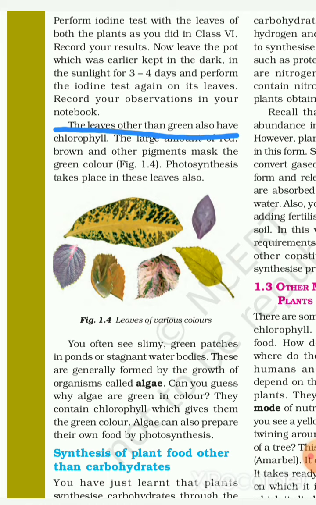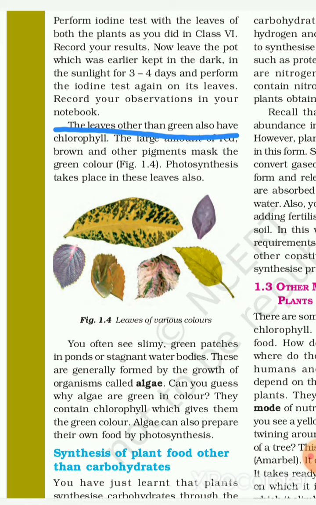Iodine test that you already know and you have done in class 6. In that you have to cover some part of the leaves with a black strip and then you have to put that plant in the sunlight. After some days you have to perform the iodine test on those leaves.